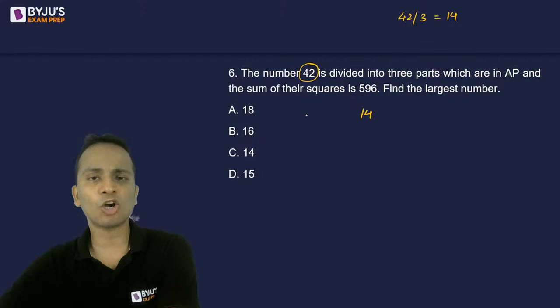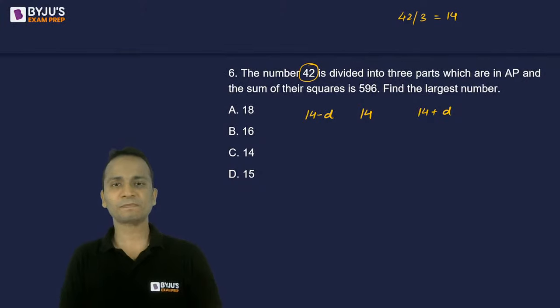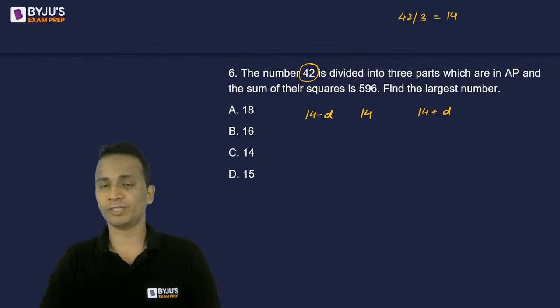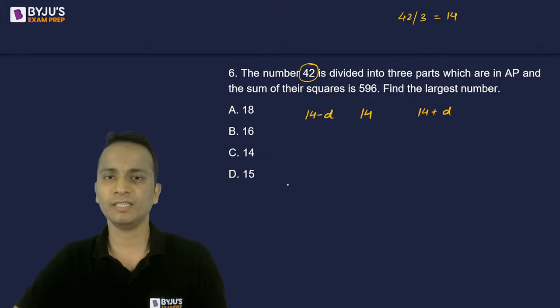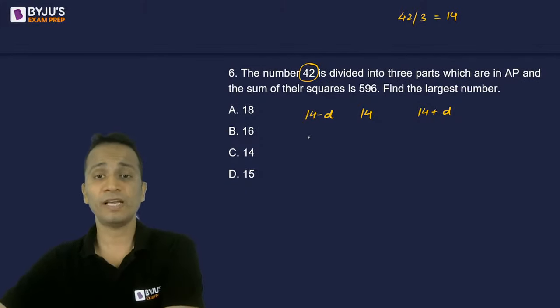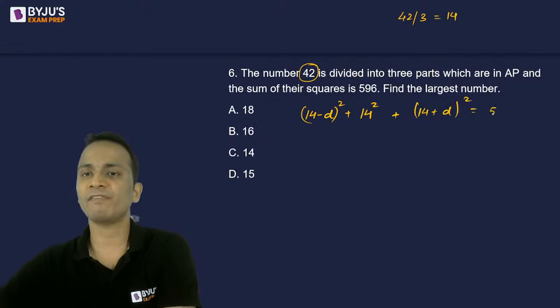If I assume D is the common difference, so before 14 it is 14 minus D, and after 14, 14 plus D, these will be the numbers. Okay, ये तीन numbers हो गए. Now, another thing they are saying that the sum of their squares is 596, right? So, square karo, sum karo, and equate it to 596, you will get the value of D, right? So, this is one way. So, if I'll square these and add all of them, then the sum should come out to be 596.